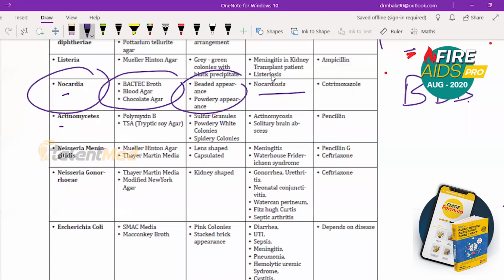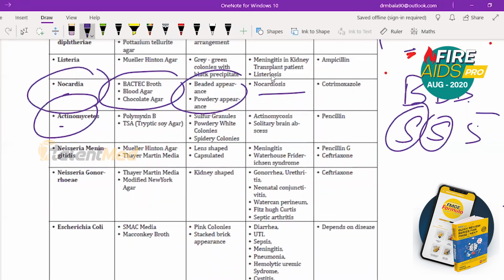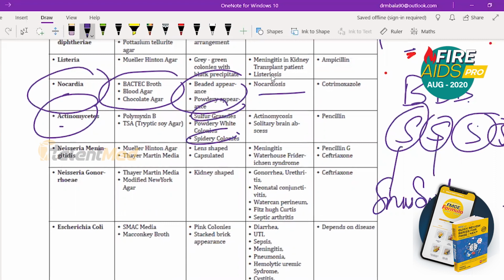Next is actinomycetes. Actinomycetes means S, you must remember. Sinus swelling, sulfur granules, spidery colonies, that is also there. So these are important.